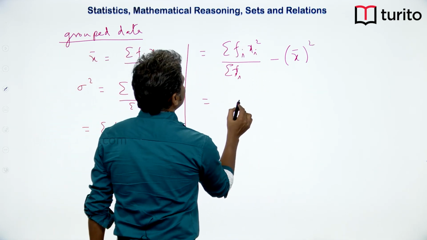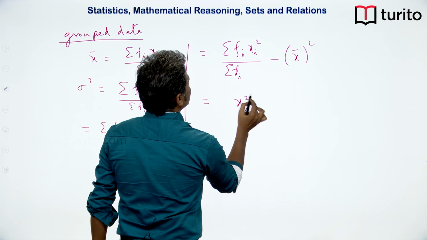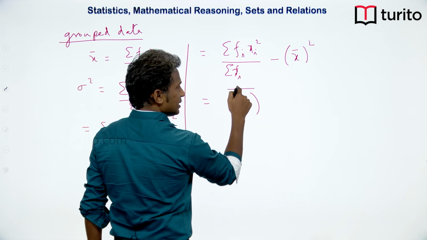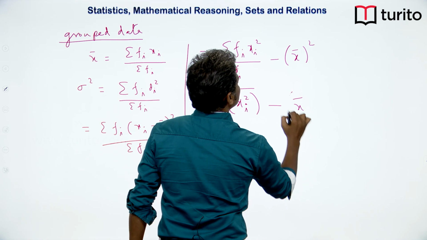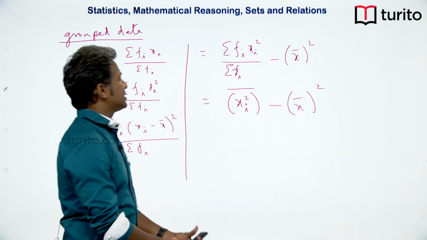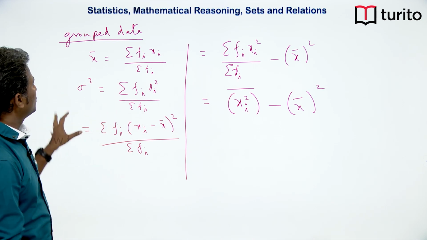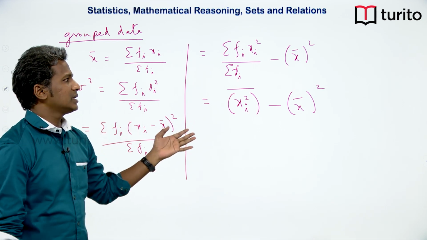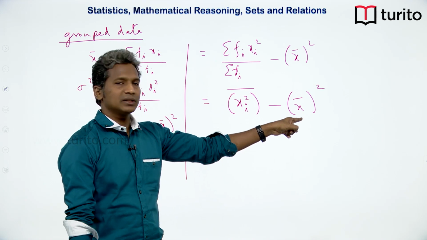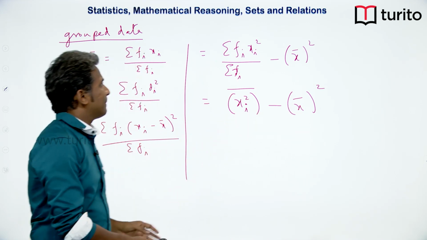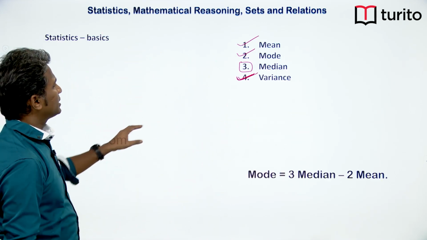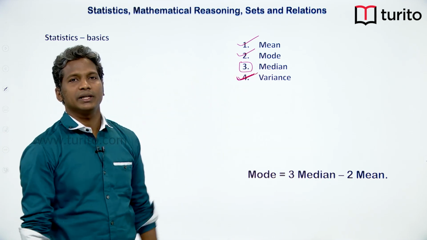Also, we can write this as the average of the square, the mean of the square, minus the square of the mean. We can always remember it like this. So, this is one simple idea to calculate the variance in terms of the squared terms and the square of the mean. So, here we have understood what is mean, mode and variance.